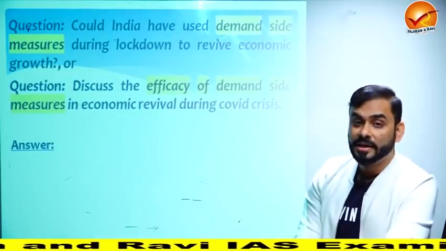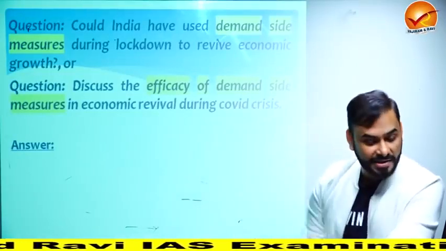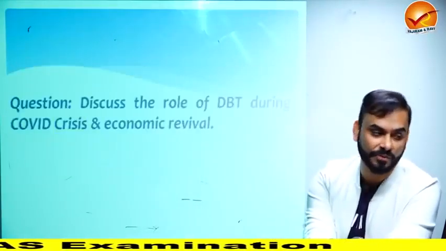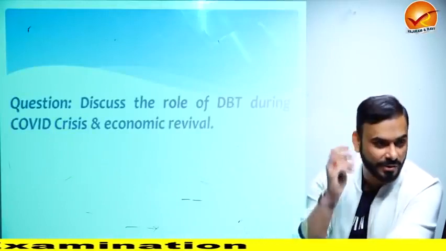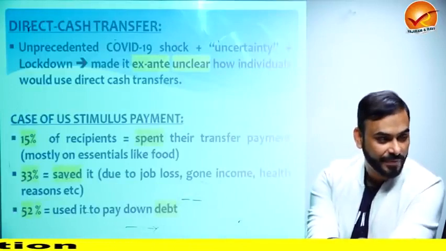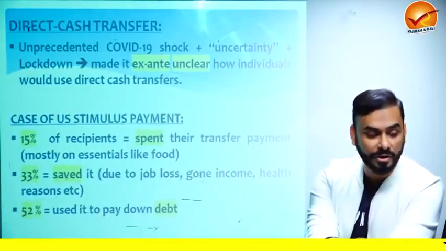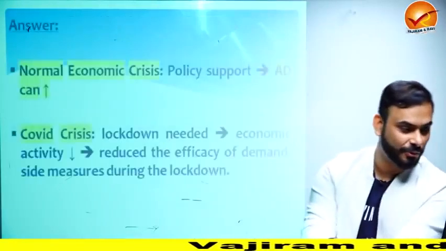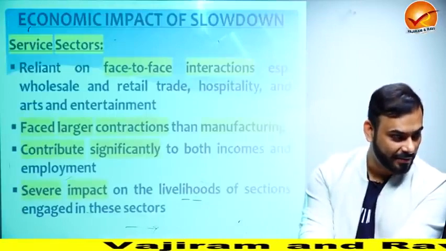Then I will tell you whether India could have used a demand side method to revive the economy. If India would have used only demand side, what would have been the problem? Then I will also tell you what is the role of direct benefit transfers in solving the problem of the COVID related economic crisis, and then I will give you my solutions. Alright, so I'm going to do all these things using a diagram.